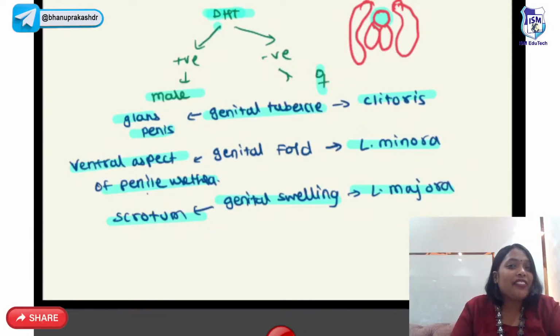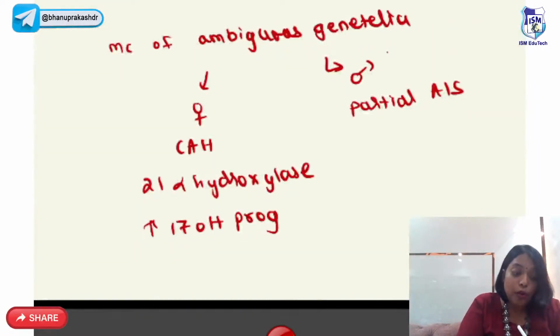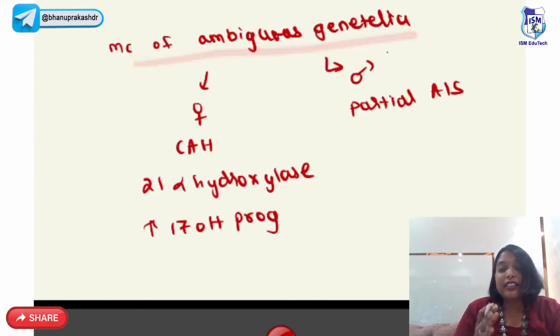And who is the deciding factor for the external genitalia? The deciding factor for the external genitalia is dihydrotestosterone, right? So now, ambiguous genitalia means we don't know whether the genitalia is looking like a male or female; if it is in between, then we call it ambiguous genitalia.